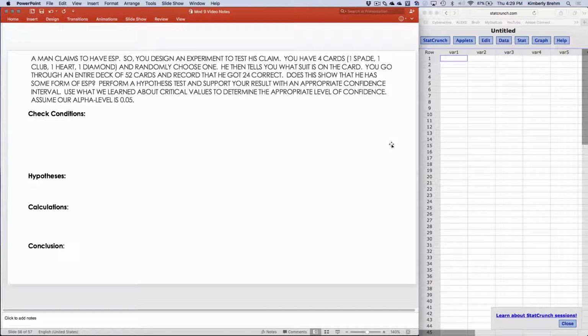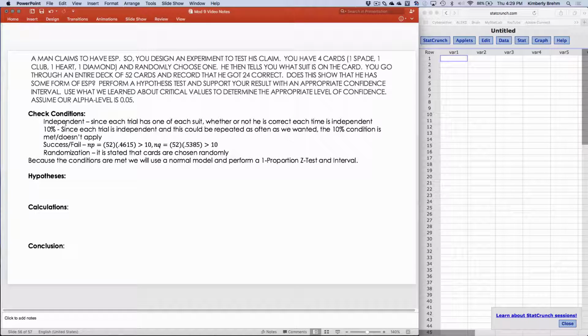Now we know that if there's 4 cards and we're randomly choosing a suit, hopefully that would be 1 out of 4 for a normal person, what we're expecting. So that's going to come into play here on the hypotheses. Checking the conditions: independence, obviously each trial has one of each suit, so whether or not he's correct each time is independent.